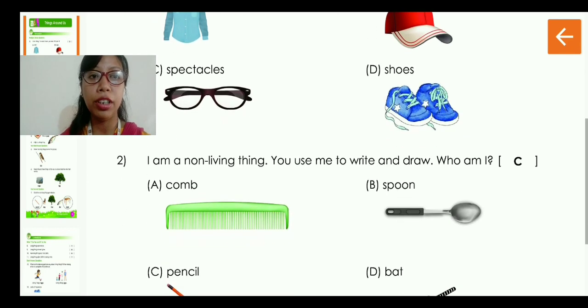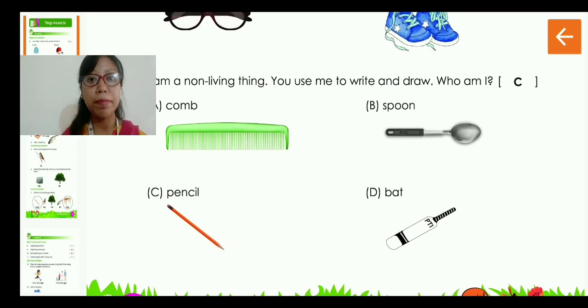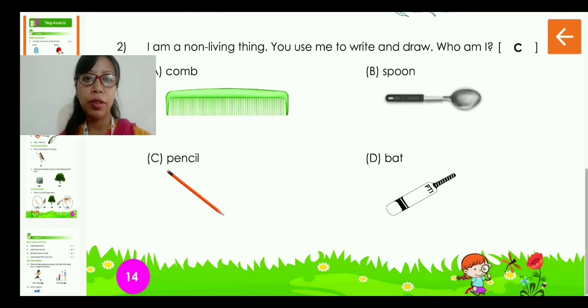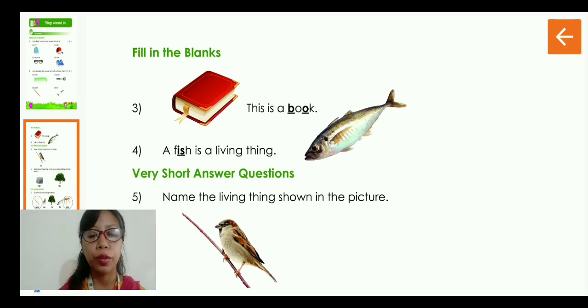Now let's come to number 2. I am a non-living thing. You use me to write and draw. Who am I? A comb, B spoon, C pencil and D bat. So it is the pencil. With a pencil we write and draw. Next we have fill in the blanks. Question number 3. This is a BOOK, book. And number 4, a fish is a living thing, FISH, fish.